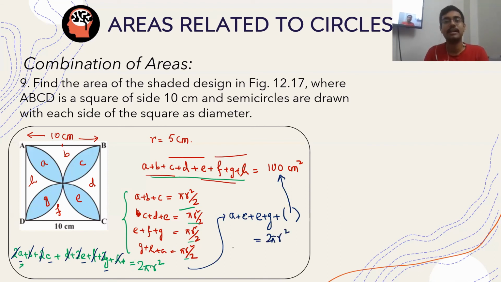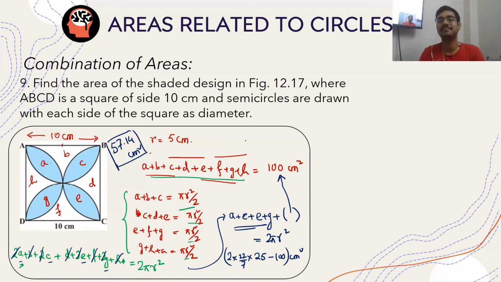So the required area comes out to be 2 pi r square minus 100, that is 2 into 22 by 7 into 5 into 5, that is 25, minus 100 centimeters square. If you calculate it, how much will you find? 157.14 minus 100. So this comes out to be 57.14 centimeters square. This is the answer. This is a beautiful problem, very important problem.